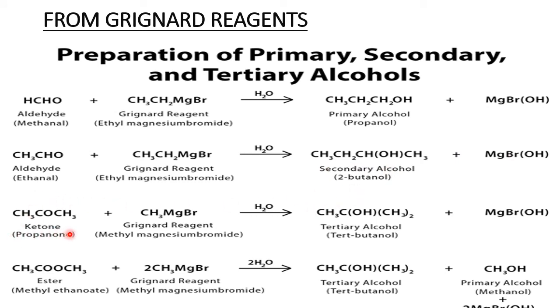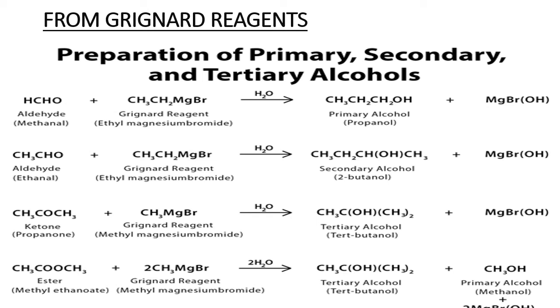Now here 2 CH3 are already there. One more CH3 is created by the Grignard reagent. That means around one particular carbon we get 3 other carbon groups. So we get tertiary alcohols, that is from the ketone. Both are aldehydes: this type of aldehyde will give primary, this type of aldehyde will give secondary. Why secondary? Because one alkyl group is there. Here 2 alkyl groups, and one extra alkyl from the Grignard reagent makes a tertiary alcohol. In the same way using the ester, you will get tertiary alcohol. So using the Grignard reagent starting with aldehydes, ketones or esters, we get various alcohols.